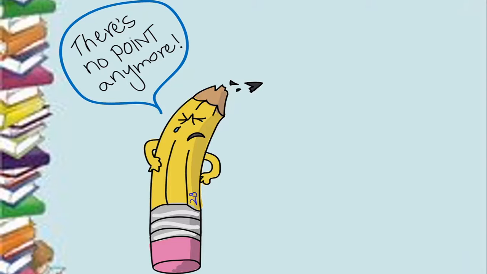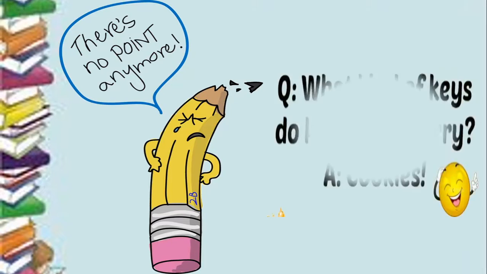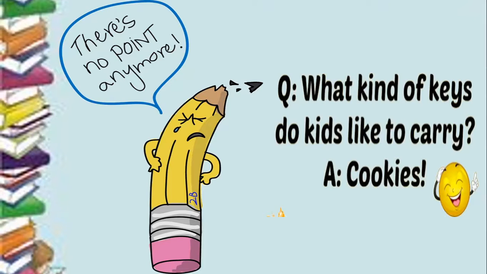When the pencil is saying there's no point, it doesn't mean that the pencil is depressed or upset. It could also mean that the point of the pencil is broken off. So this is also a joke which has been created with words. And one last example. What kind of keys do kids like to carry? So kids, small children, what kind of keys do they like? They like cookies.